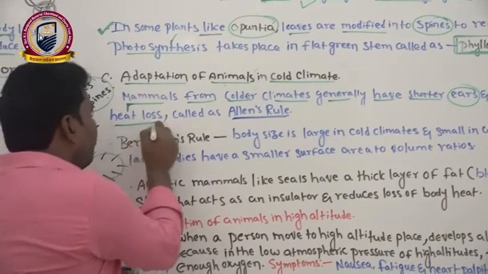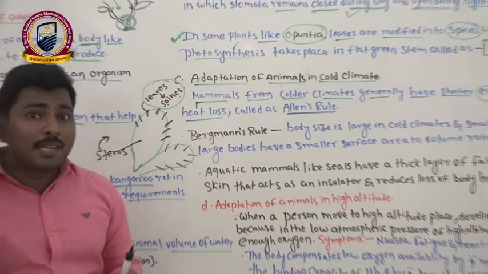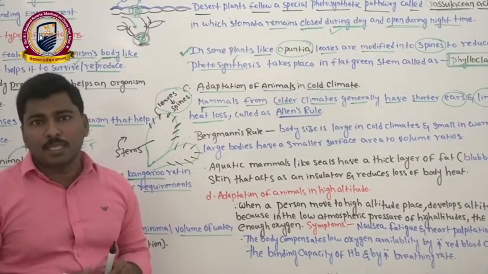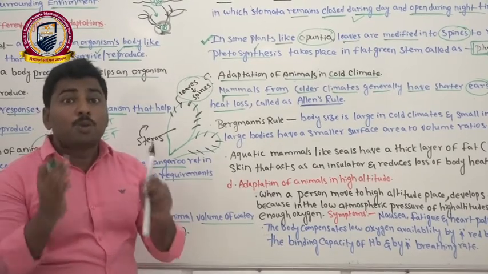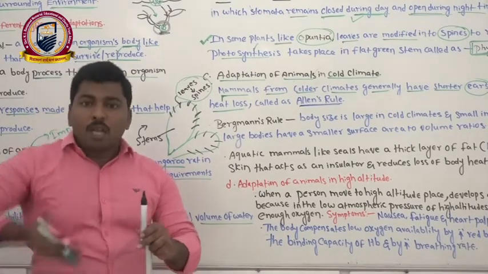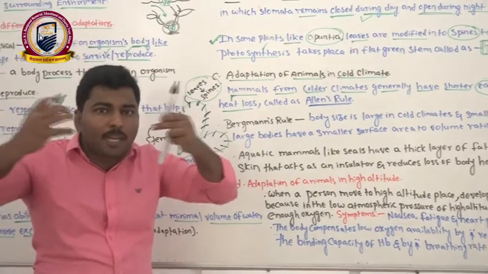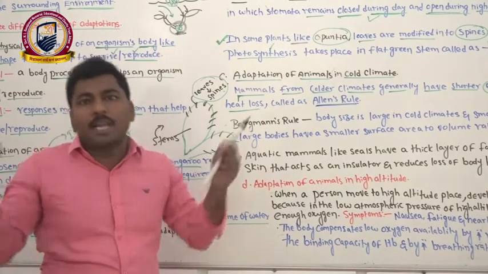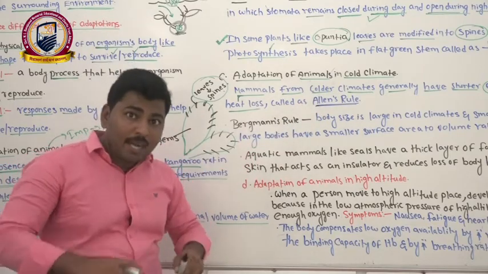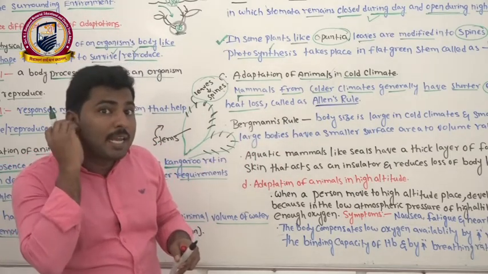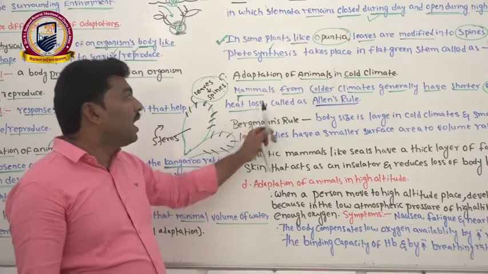It means that if you see polar bears, their ears and legs are very small. The reason is to prevent the heat loss. If long legs as well as long ears are there, the loss of heat is also more. They will lose more heat. That is the reason their body size is more, but their extremities, that is, ears and limbs, are small in size to reduce the heat loss.